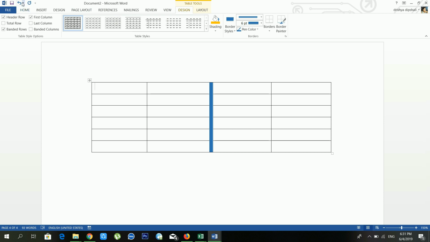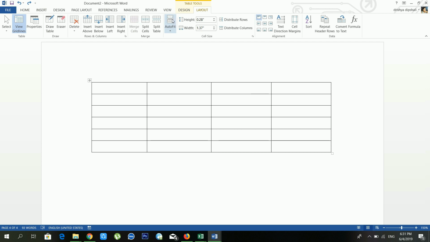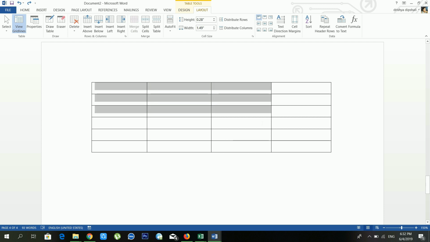So I will go to undo, and another option available is layout. From layout you can change the layout of your tables. The first option is select. If you want to select cells, then in that case you have to select cells. And if you have confusion about cells, what is a cell? Cells means if you combine the column and row, the column and row combination will make a cell. This is also a cell, this is also a cell, and the combination of all cells will make a table.